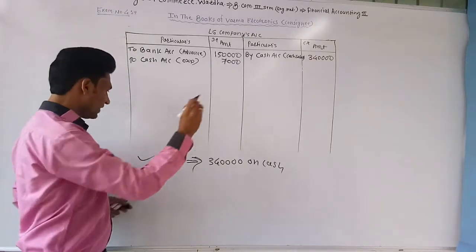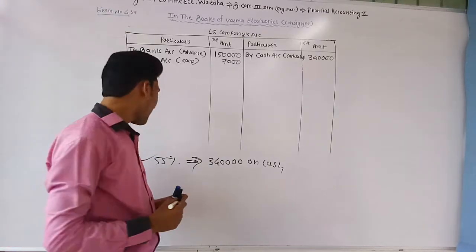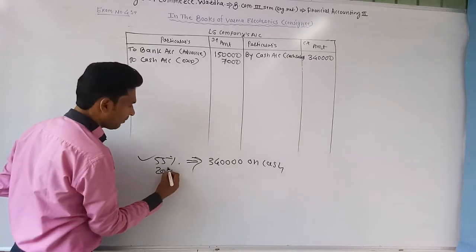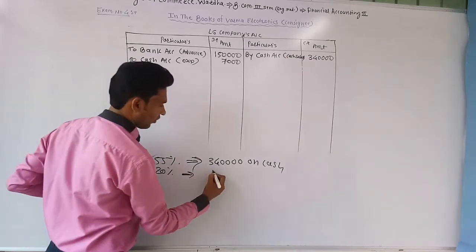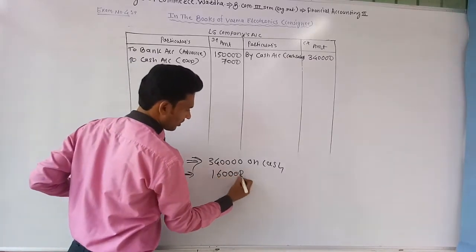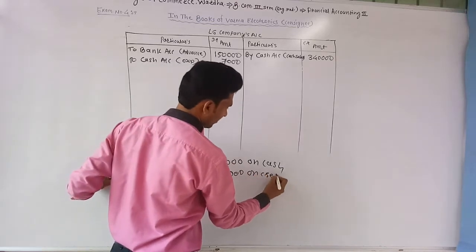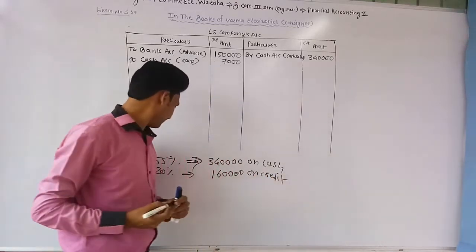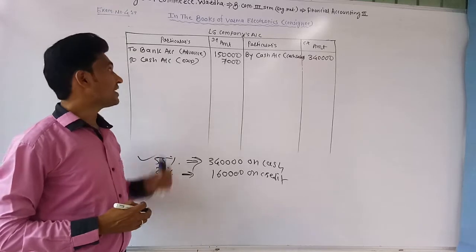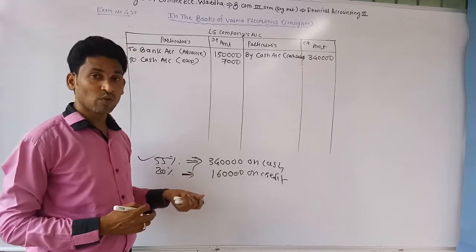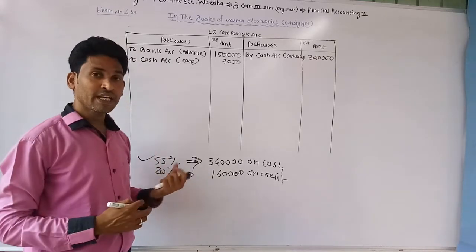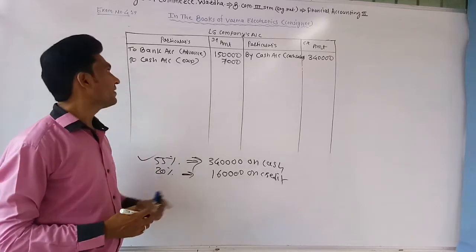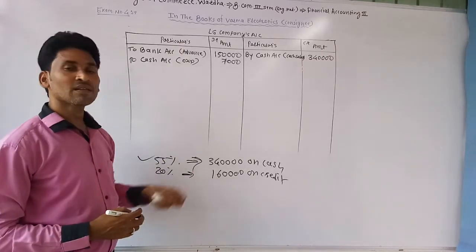Okay, done this transaction. After that, it sold 20% of the consignment for rupees 1,60,000 on credit. For that, it passed the journal entry. It means when the consignee sold the goods on credit, at that time it passed journal entry, sundry debtors account debit and consignor's account credit.